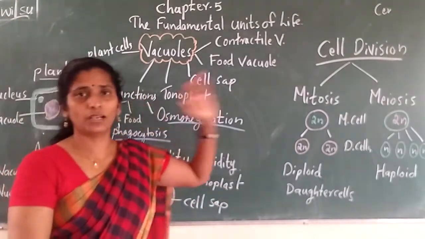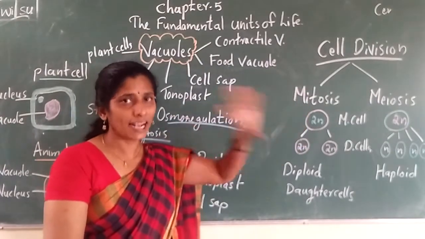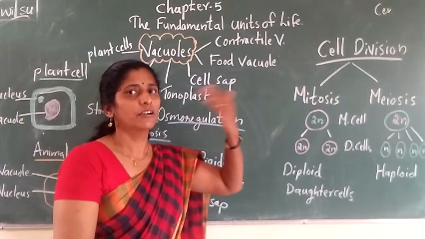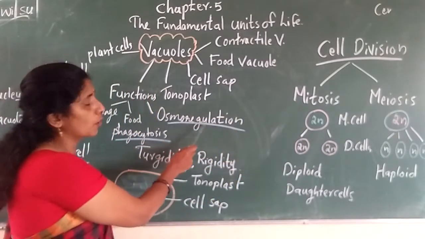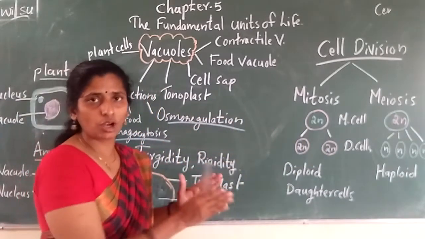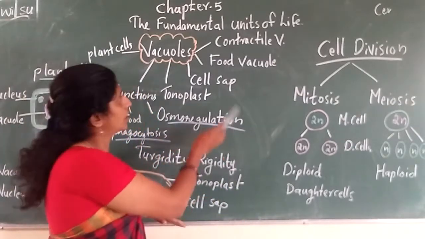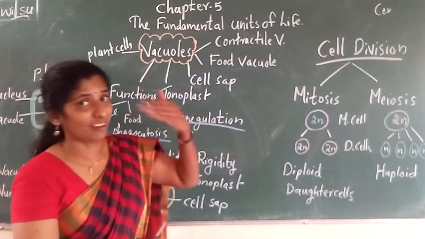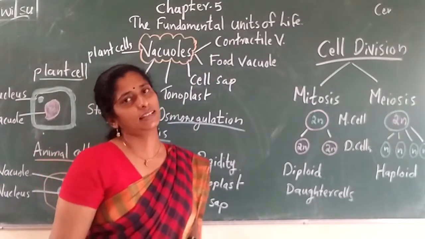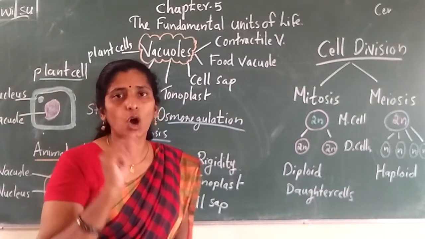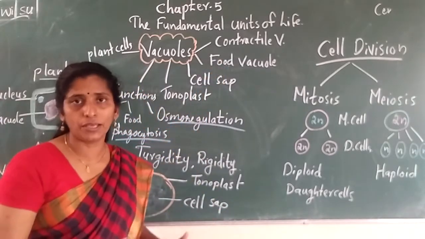That is what? Osmoregulation, or the removal or expelling of extra water from the cell. Osmoregulation means regulation of the water. And such vacuoles you can give one name: you can call them contractile vacuoles. What is that? Contractile vacuoles. So contractile vacuoles help in what?